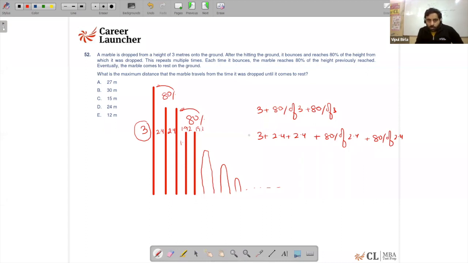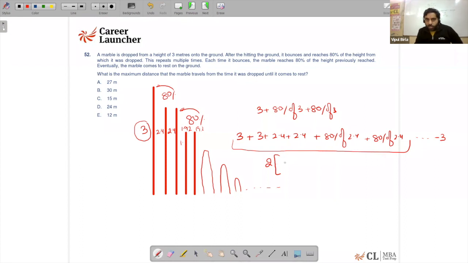So what we can do is write 3 one more time and also subtract it at the end. That will not change the answer. But now every term is there 2 times, and it's a geometric progression with the common ratio 2.4 upon 3, which is 0.8.